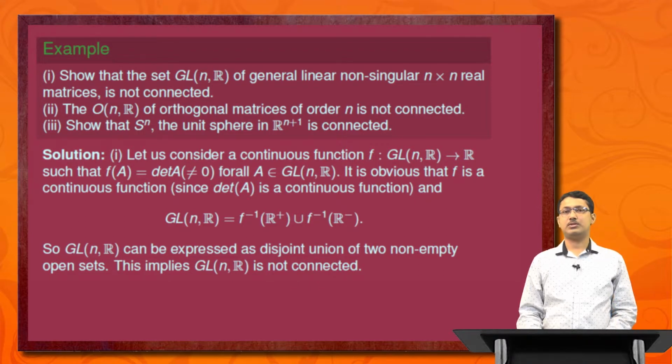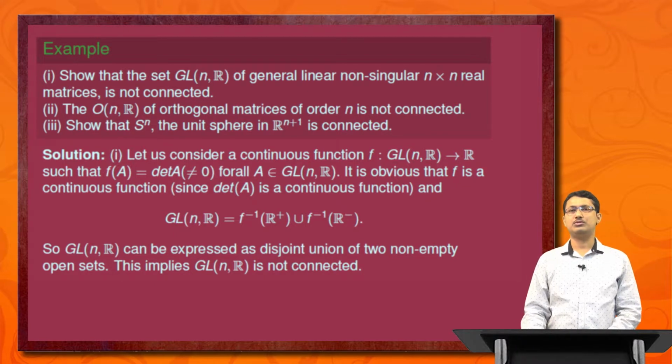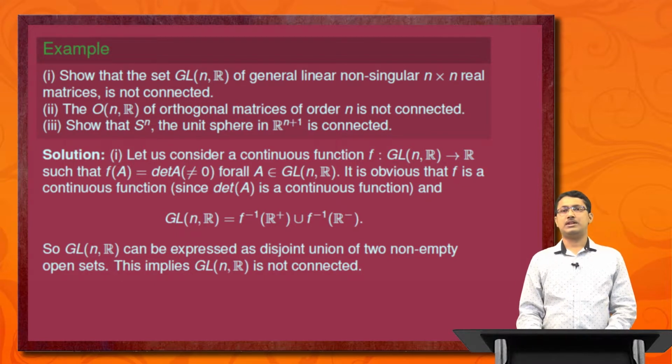R plus is an open set in R and f is a continuous mapping, so f inverse R plus is an open set in GL(n, R). Again R minus is also an open set in R with respect to the usual topology. Then f inverse R minus is also open in GL(n, R) because f is a continuous mapping.